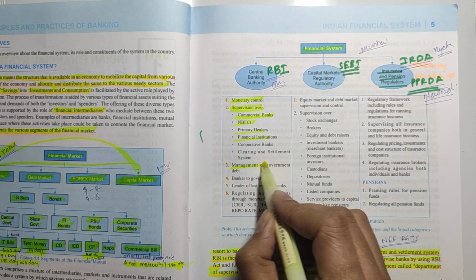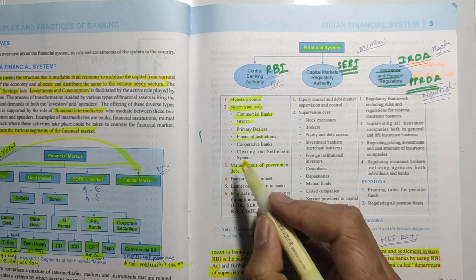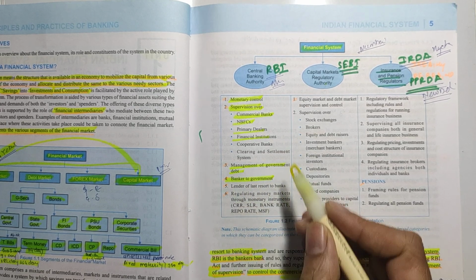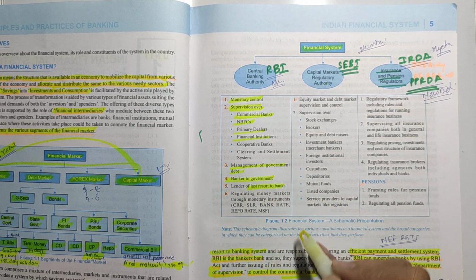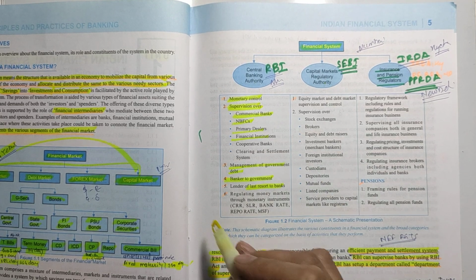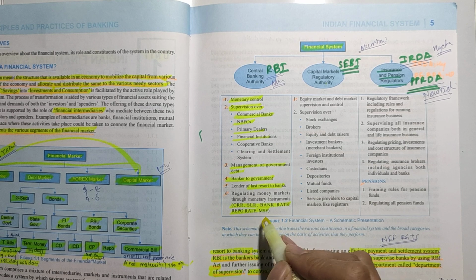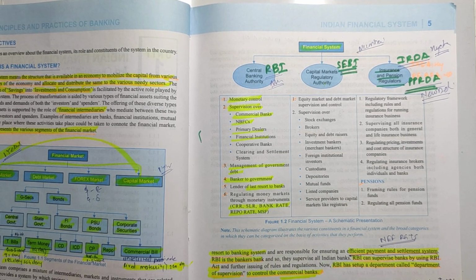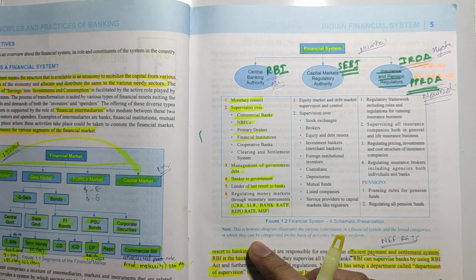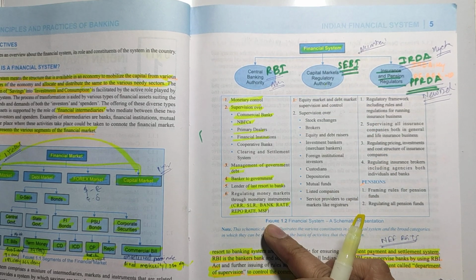What does RBI do? RBI also manages the debt of the government. RBI also acts as the banker to the government. RBI also acts as the lender of last resort to the banks, right? RBI also controls the CRR, SLR, bank rate, repo rate, and MSF rate. So these are the basic functions of the RBI. We will see all this in detail.